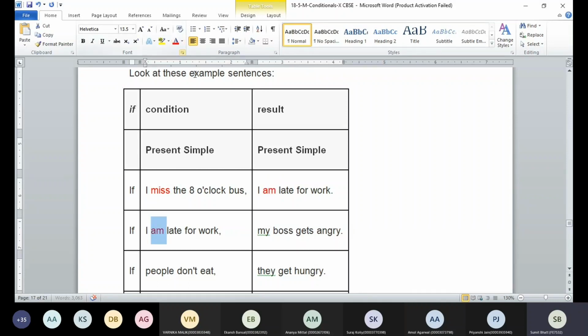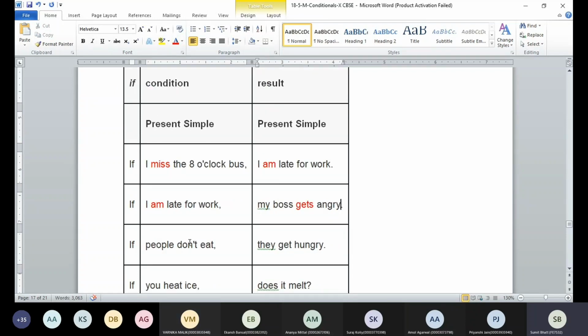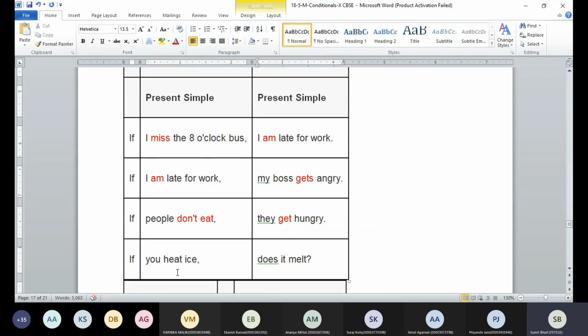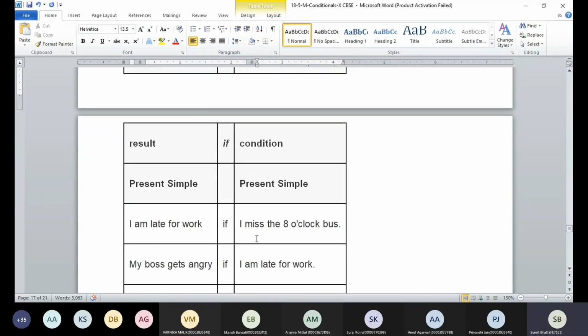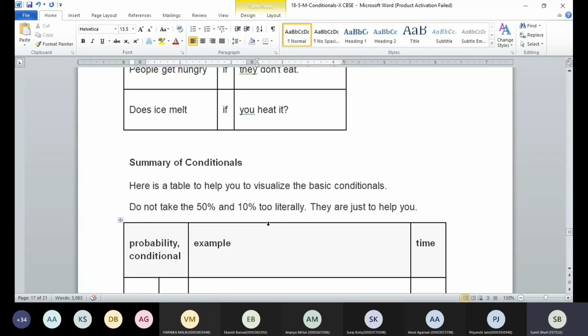If I am late for work, so what happens to the boss? He gets angry. If people don't eat, we are using simple present tense here. Don't eat, we are saying. And then on the other side, they get hungry and eventually they die. If you heat ice, does it melt? We are asking. Okay, I'm late for work if I miss the 8 o'clock bus. So that means one thing depends on the second all the time. So we are using simple present and simple present.